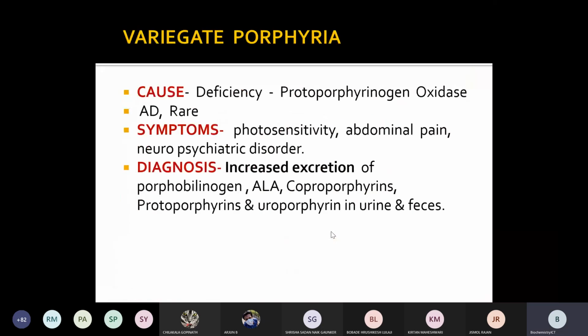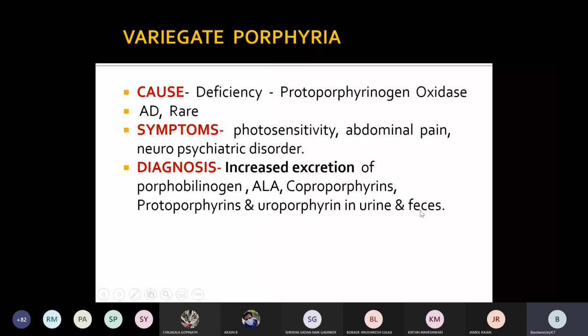So due to the deficiency of protoporphyrin oxidase, what will happen? Increased excretion of coproporphyrins, protoporphyrins and uroporphyrins, other than ALA and porphobilinogen, that is PBG. Their levels will be increased, so their excretion will be more in urine as well as in feces.